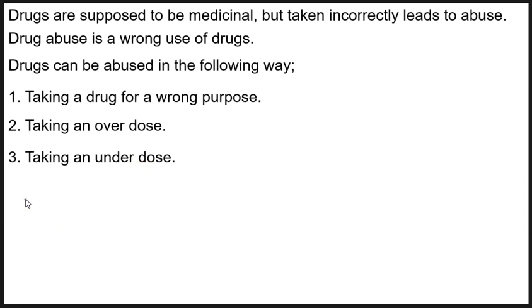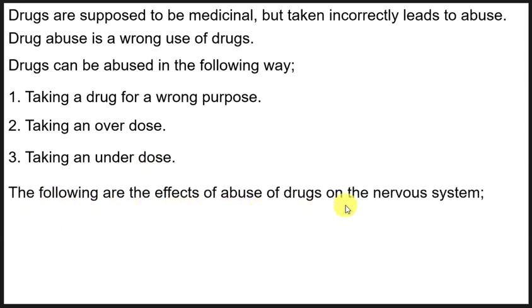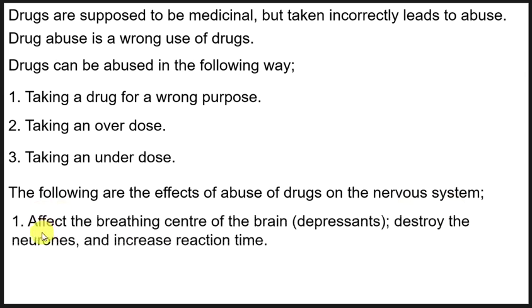Okay, then we are saying the following are the effects of abuse of drugs on the nervous system. So number one, it affects the breathing center of the brain, and in this case it is a depressant. These are drugs which are depressant, so they destroy the neurons and then increase reaction time. When neurons get destroyed, it's one of the effects of drugs, destroying neurons and then increasing reaction time.